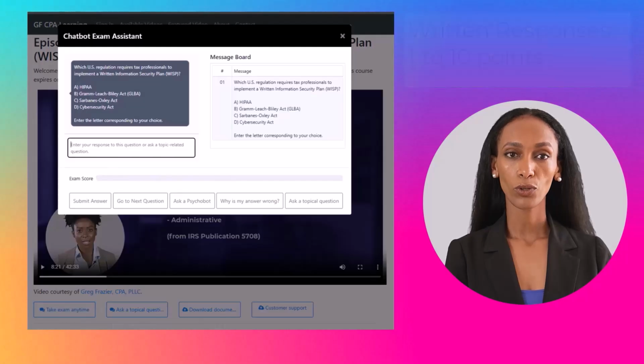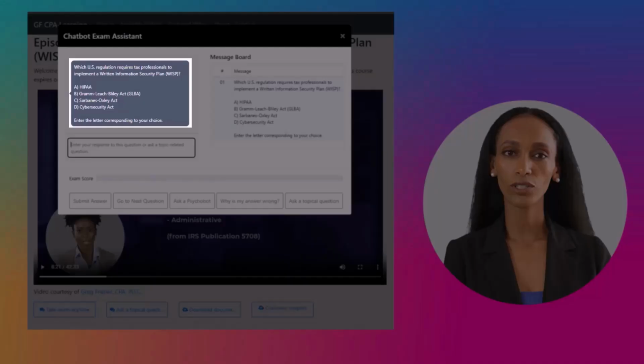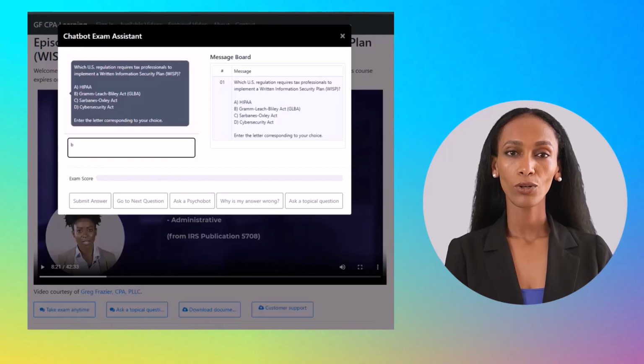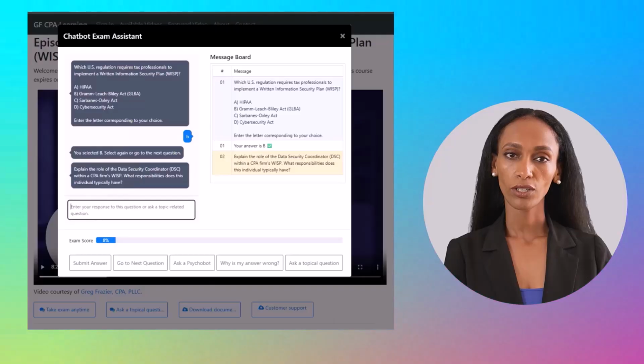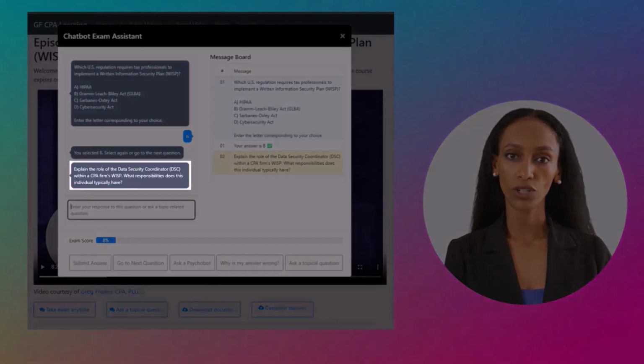Let's answer the first question presented in the chat window. Which U.S. regulation requires tax professionals to implement a written information security plan? Let's select the letter B, the Gramm-Leach-Bliley Act. The AI model marks our answer as correct, as shown in the message board, and adds 8 points to your exam score. It also displays the next question.